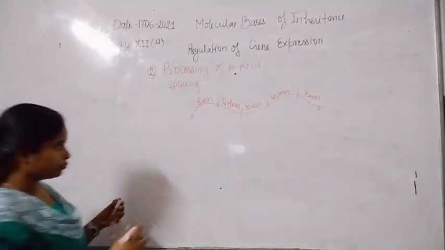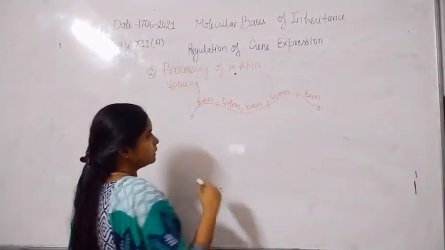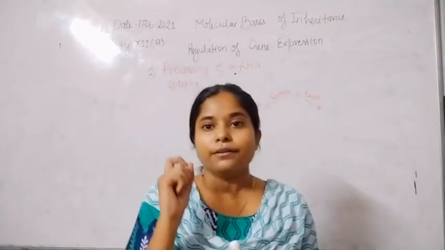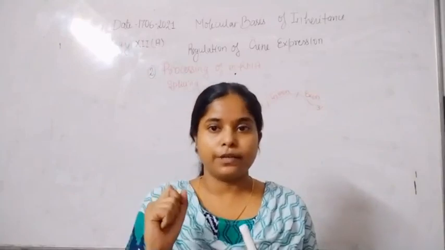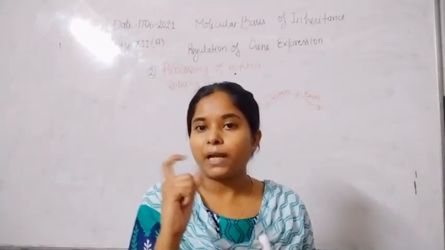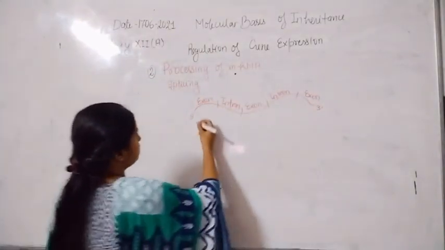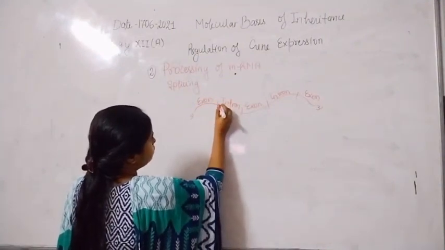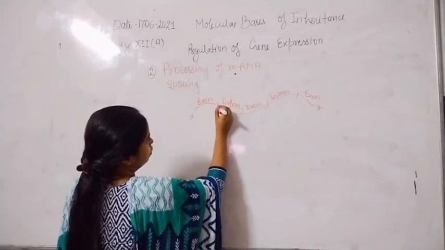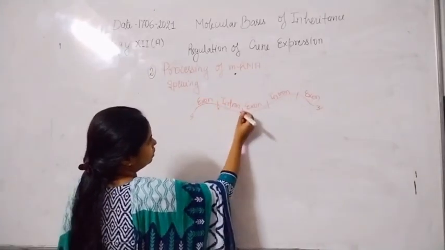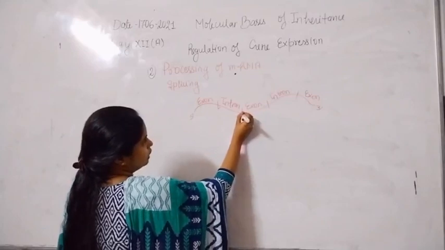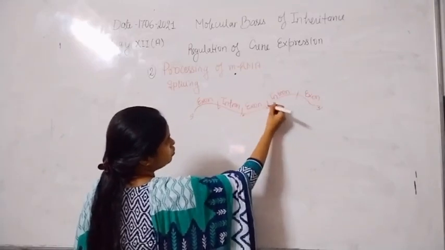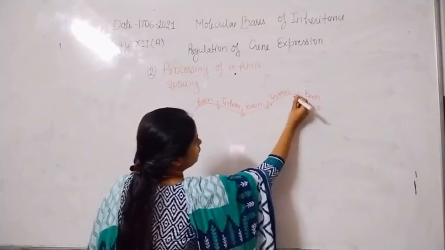So now the introns get coiled due to the attraction between the 5' phosphate and the 2' hydroxyl group. As we discussed about this one segment, this one is 3', so again here is the 5' intron, then 3' intron, then 5' exon, 3' exon, 5' intron, 3' intron.